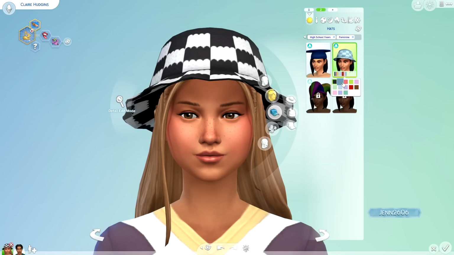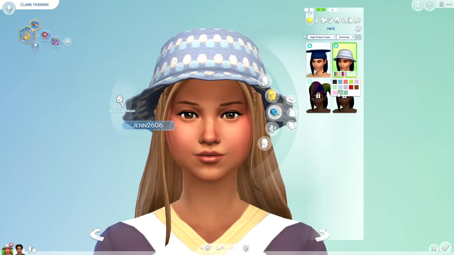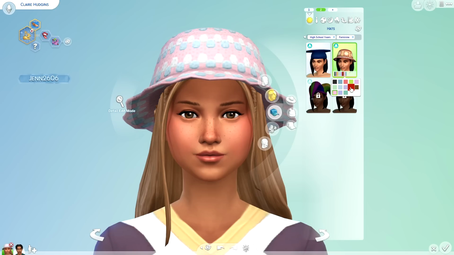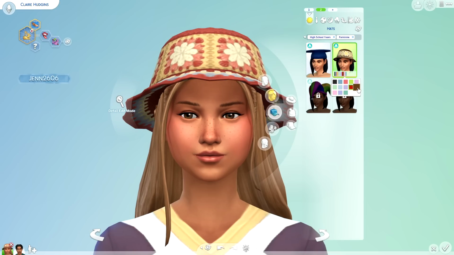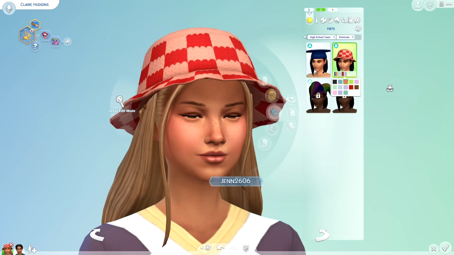The second item is the super duper sweet bucket hat that has this crocheted feel to it. It definitely feels like somebody made this. I don't know how to explain it. It's just giving me major DIY vibes, and I love it so much. I think this is such a cute hat.